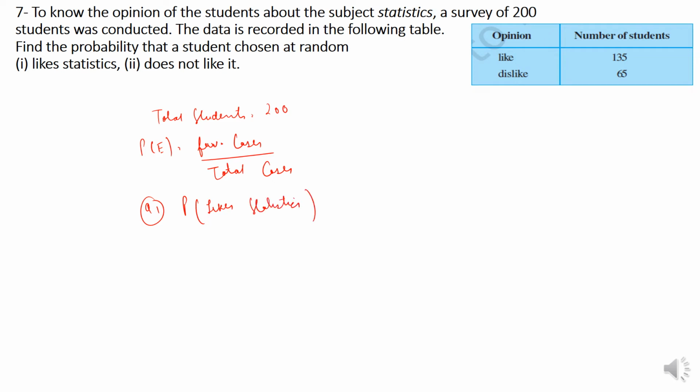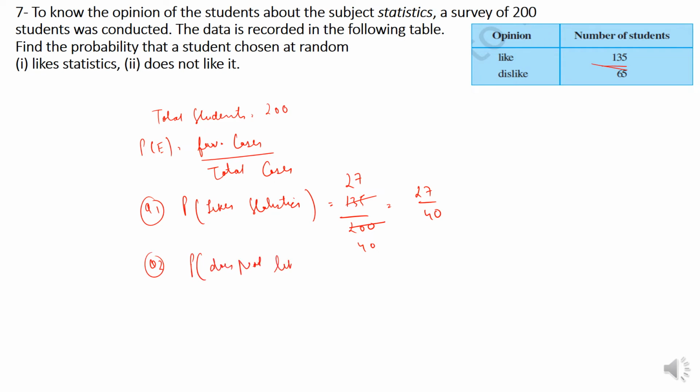The number who like statistics is 135, so it is 135 by 200. Now 5 5s are 25, 5 2s are 10, 5 6s are 30, 5 7s are 35, so this is 27 by 40. Now question number 2, the probability that a student does not like it.